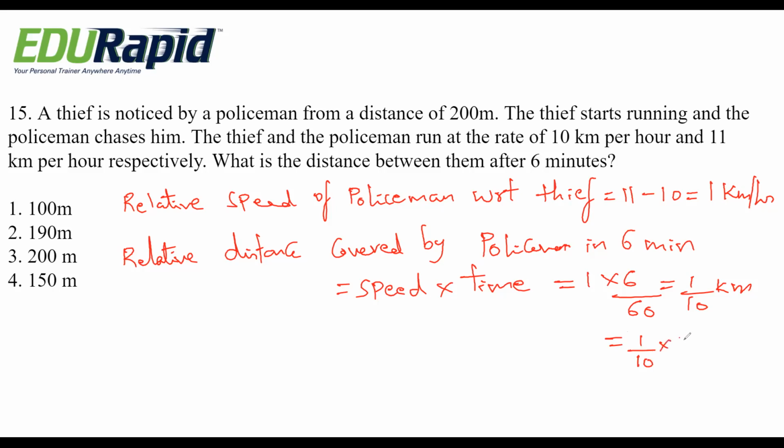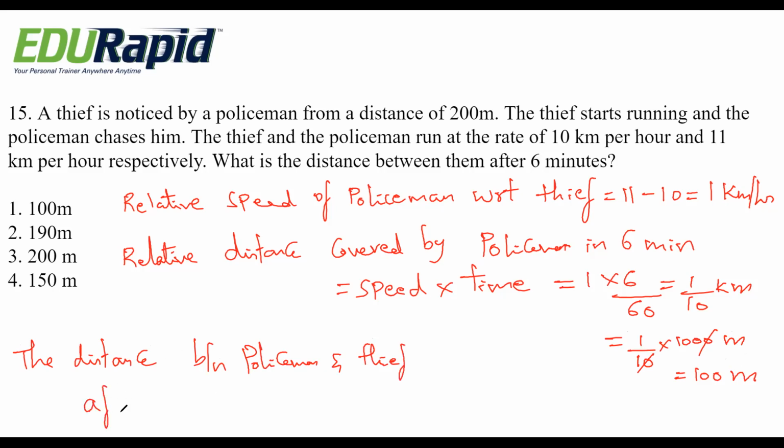Okay, if it is in meter, then it becomes 100 meter. Okay, so the distance between the policeman and thief after 6 minutes is 200 minus 100 meter, that is 100 meter. Okay, this option 1, 100 meter is the right answer.